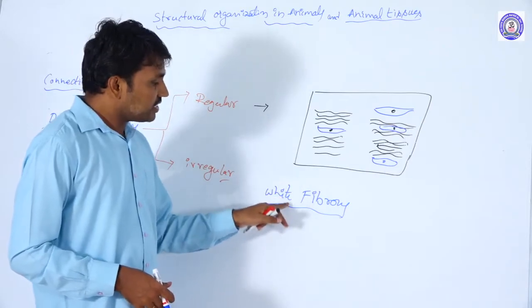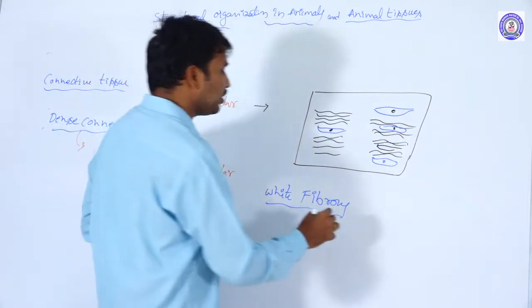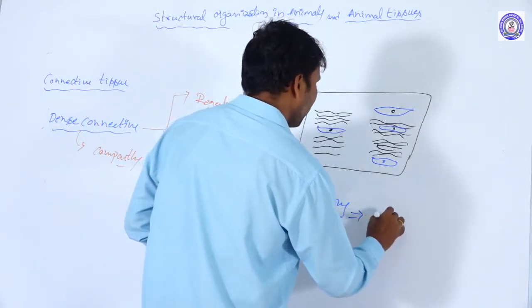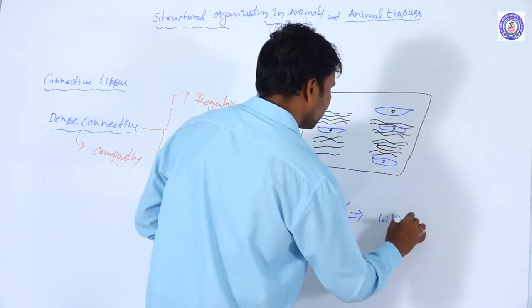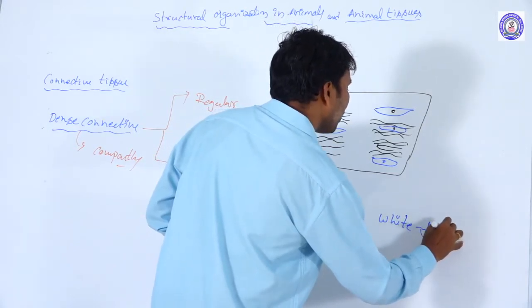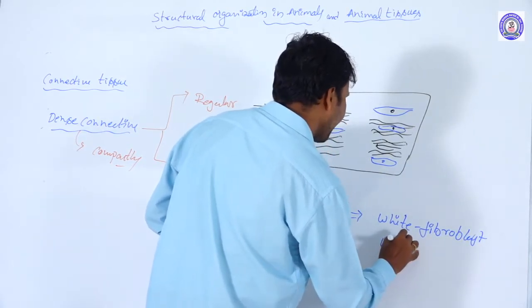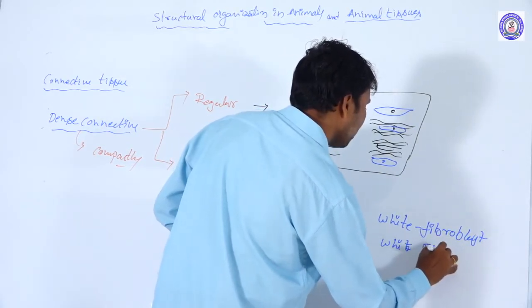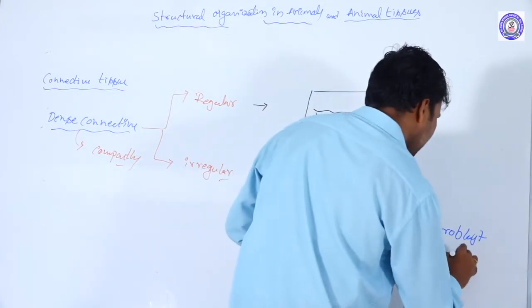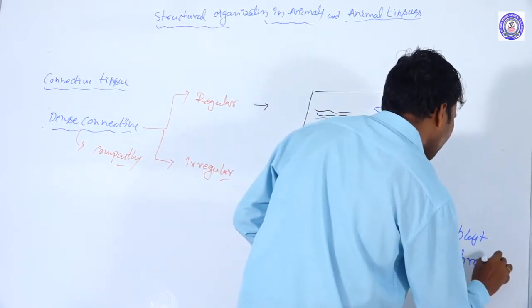This dense regular white fibrous tissue is arranged in two types: white fibrous cord and white fibrous sheet.